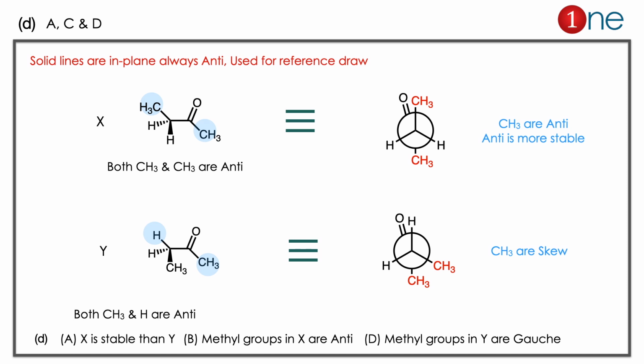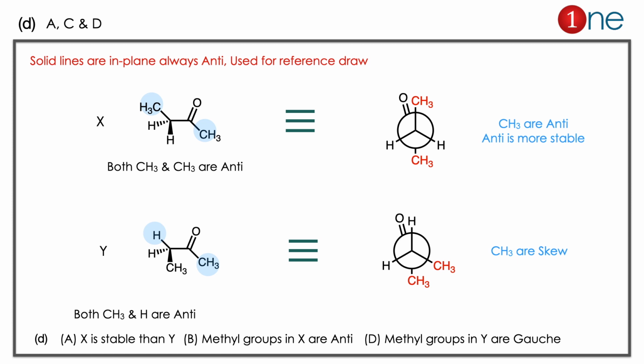You can convert it into the Newman form also. In the Newman form, the CH3 groups are anti, and in the second structure H and CH3 are anti, with one above and one below the plane near the CH3. So in X1 you have CH3 in anti, and the anti form is more stable. In Y1 the CH3 groups are in the skew form, so it's much less stable. So X is more stable than Y. Methyl groups in X are anti. Methyl groups in Y are in the gauche form. So the answer is clearly D there.